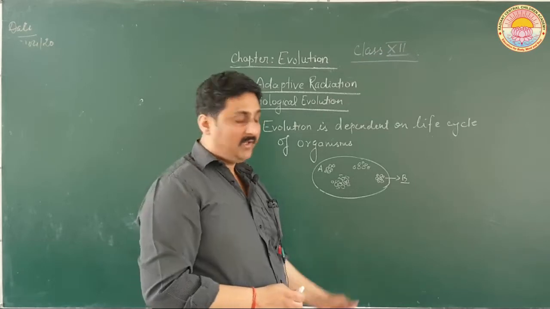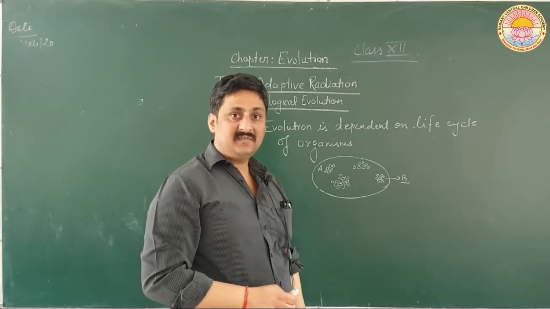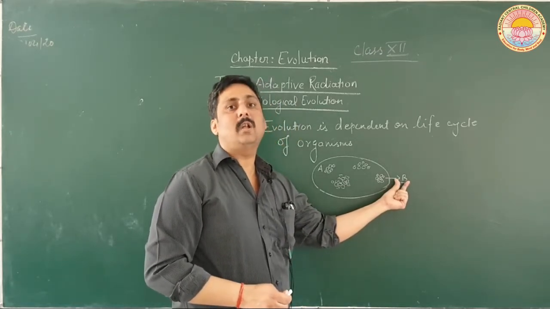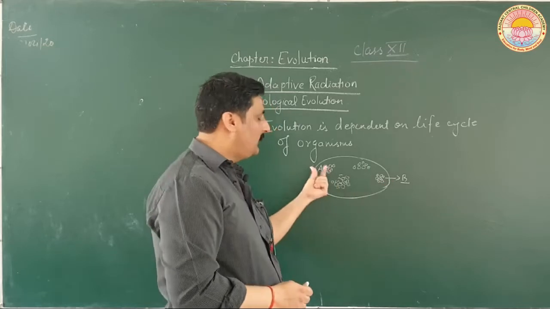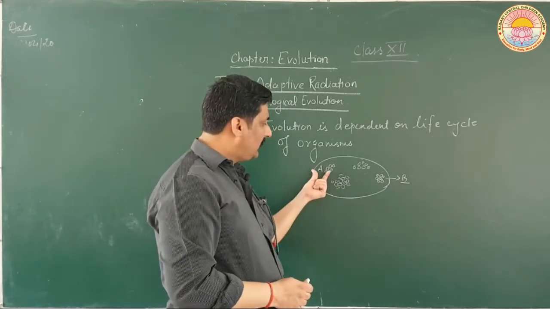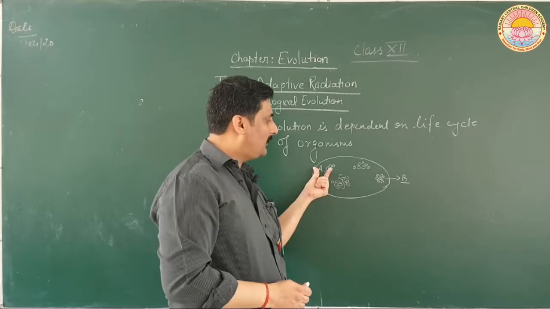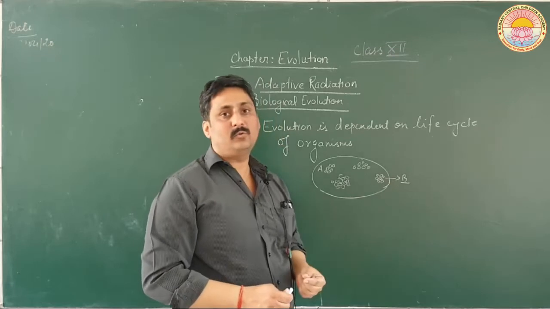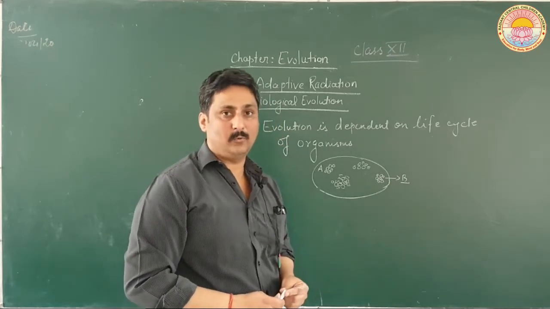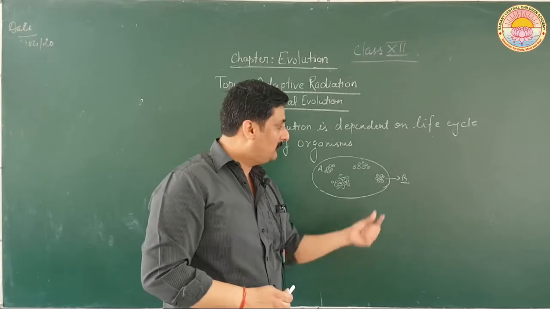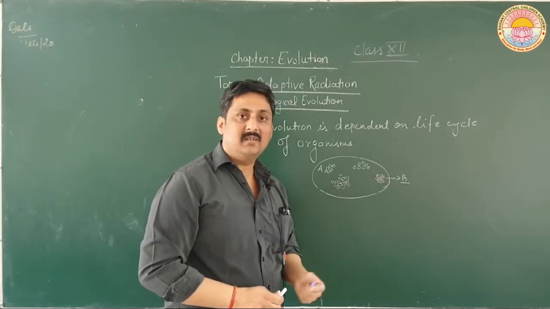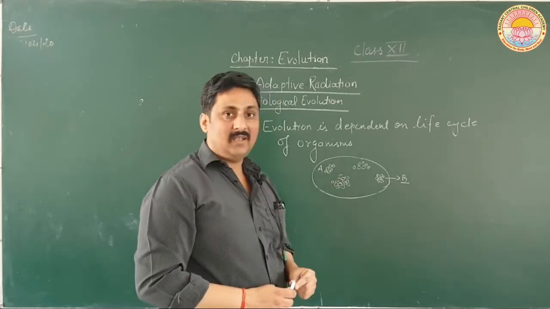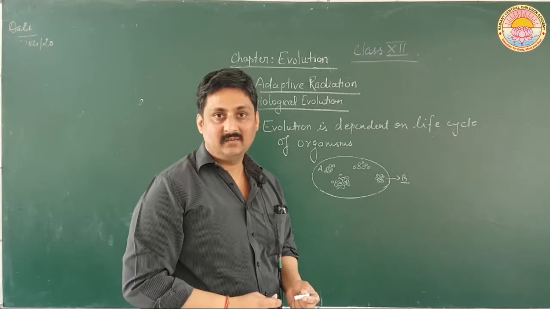Now suppose if you change the medium such that it is suitable for B to grow now in more number as compared to A. After changing the medium, A is not able to utilize the resources present in the medium, while B is able to do so more efficiently than before. So what will happen now? The B microorganism will start to grow more as compared to A, and A will start to die.